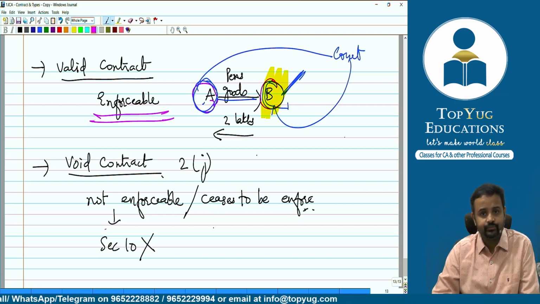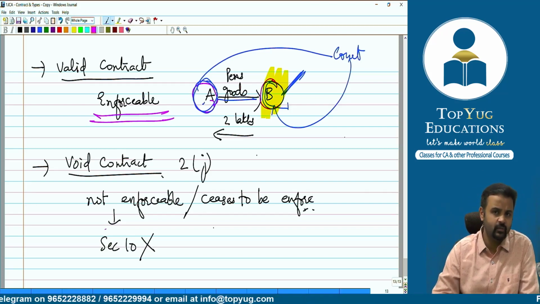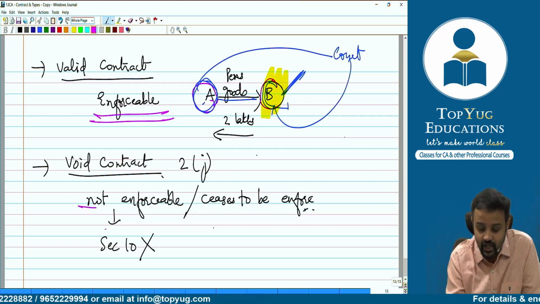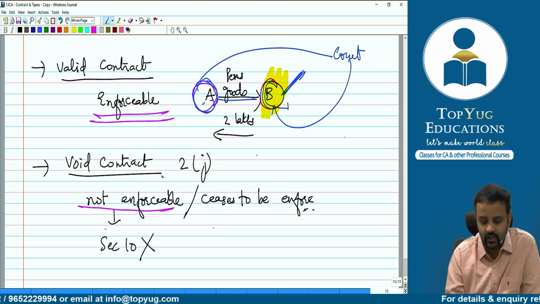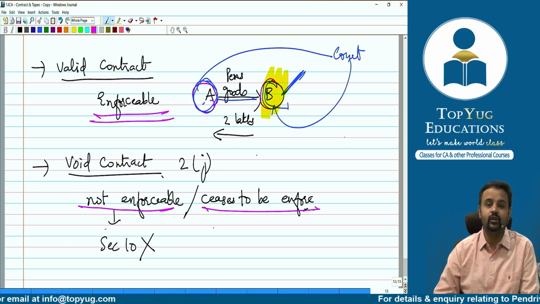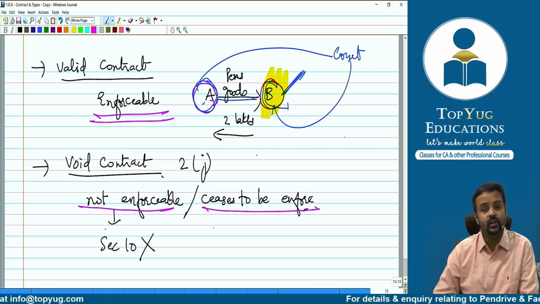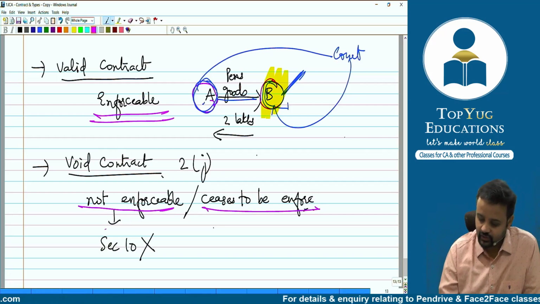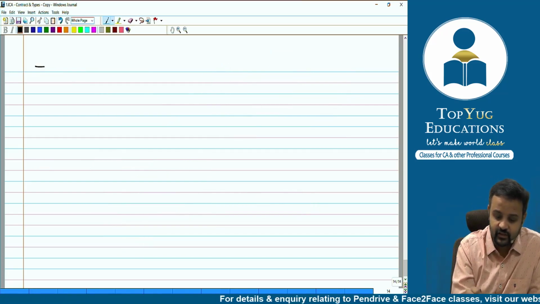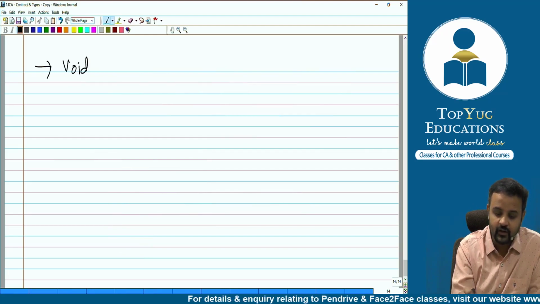Now, the question, if you remember, is: will a void contract be void from the very beginning? Yes, maybe. Or it can be void from a later stage also. When I'm saying not enforceable, that means from the beginning. When we say ceases to be enforceable, that means from the beginning it was valid, but later on it turned out to be not enforceable, right? Good. Chalo. We have discussed this yesterday. I'm just trying to help you again.